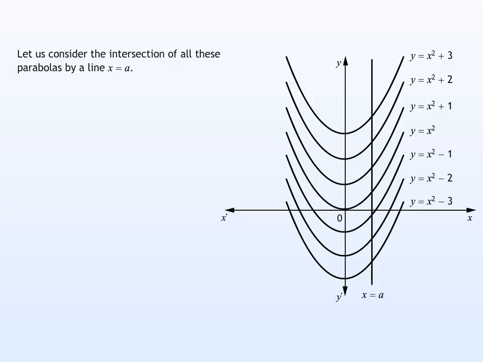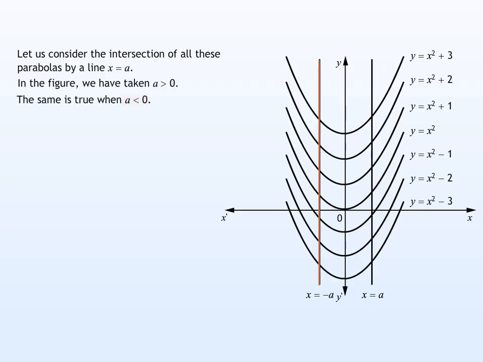Let us consider the intersection of all these parabolas by a line x = a. In the figure, we have taken a greater than 0. The same is true when a is less than 0.